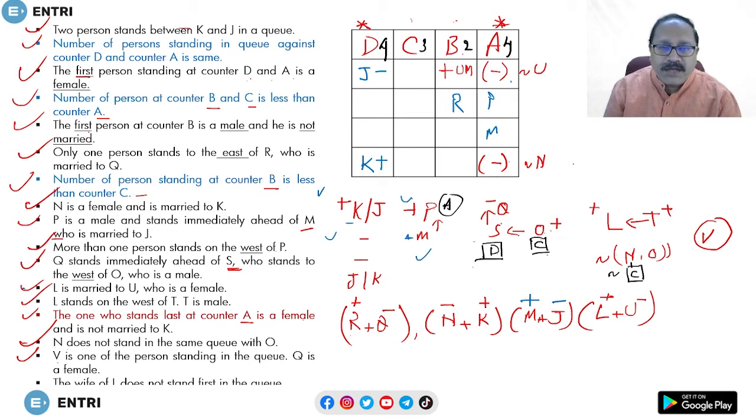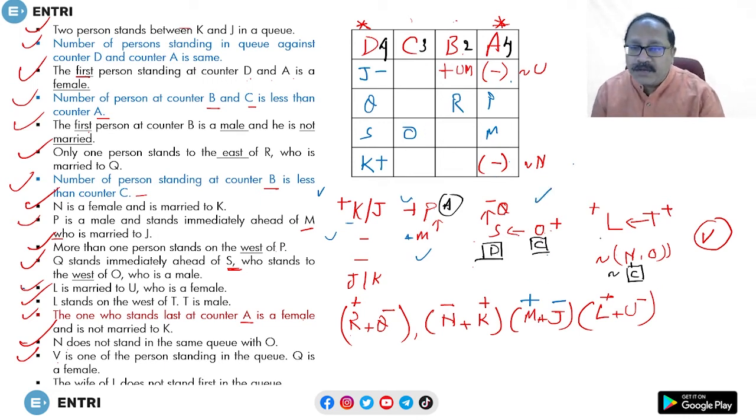So if D, Q and S have to be placed, we have these two places. This one and this one. So place this here, Q and S. Okay. So O has to come in the east direction of S. The place over here is possible. Yes, there are 3 people at counter C. So we can place O here. So this part is done.